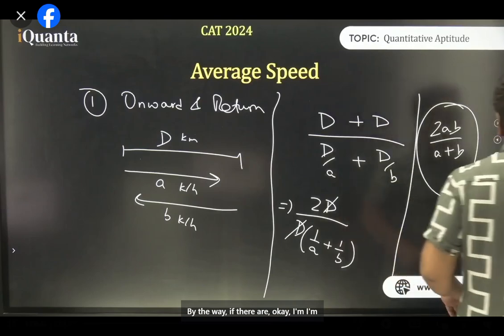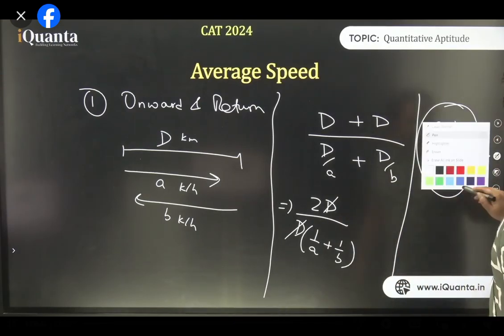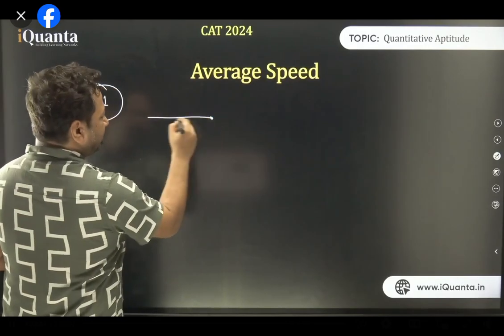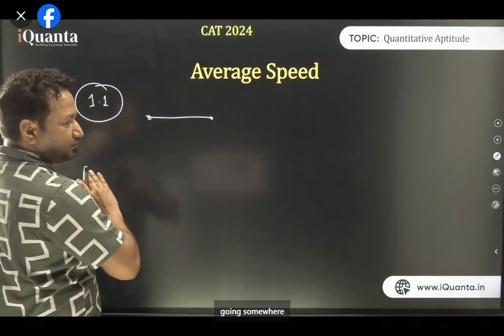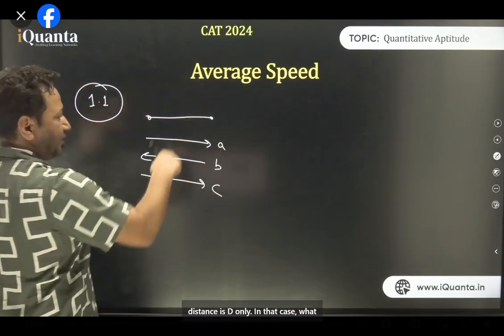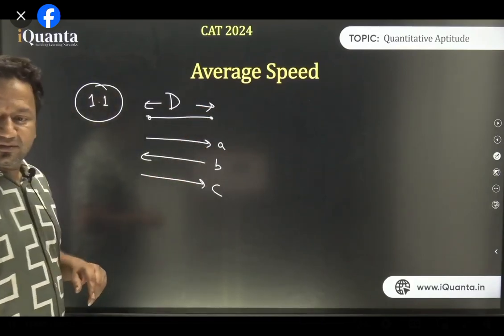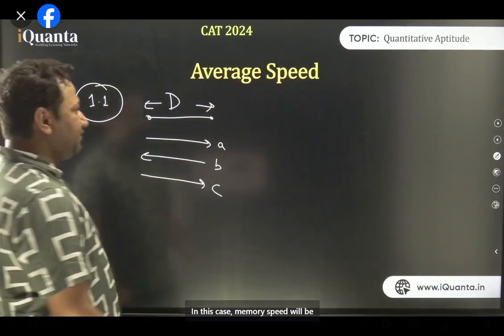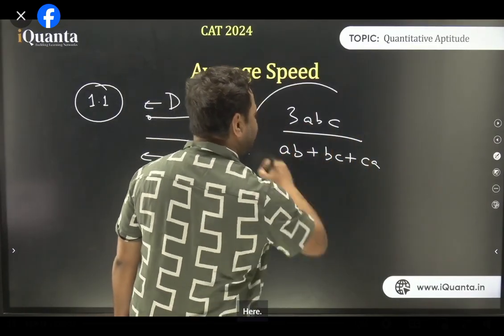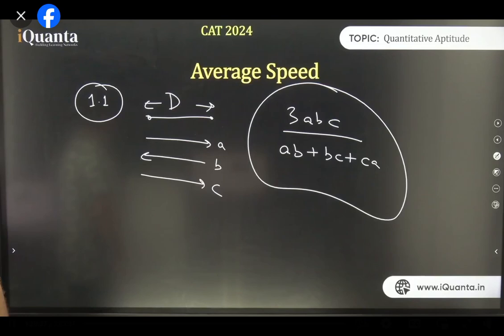Okay, I'm erasing it. Let's look at one more in this case 1. Case 1.1. Let's say I am going somewhere at a speed of A, coming back at a speed of B, then going again at a speed of C. Distance is D only. In that case, what will my average speed be? In this case, my average speed will be 3 times ABC upon AB plus BC plus CA. Clear? Right? I think you guys are able to see the analogy in the previous formula and this formula.